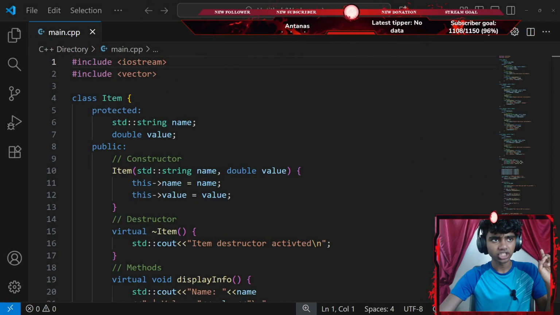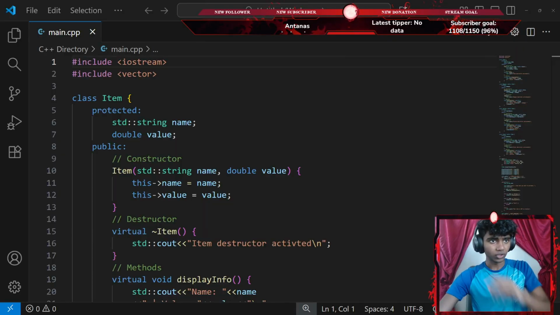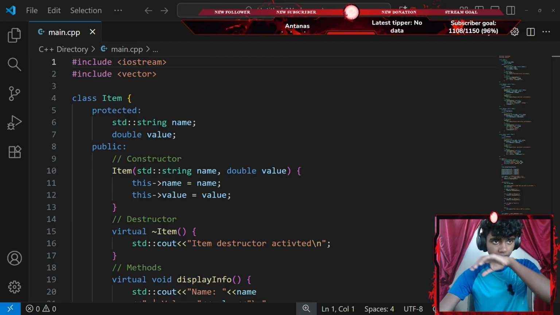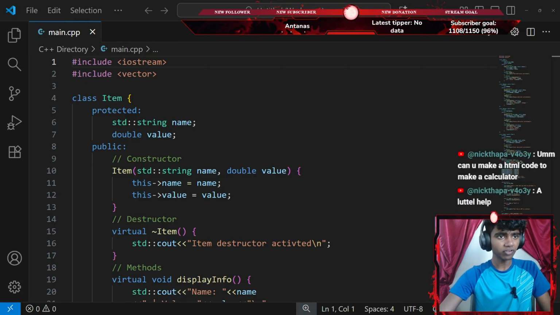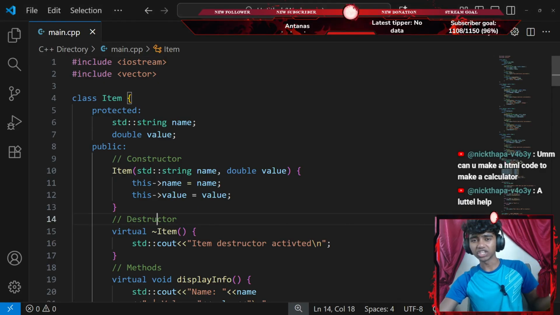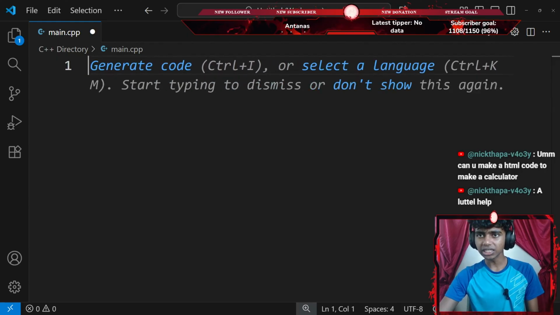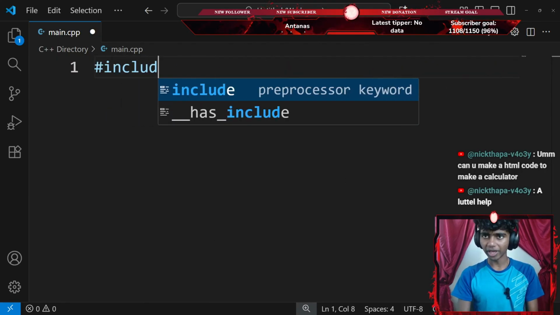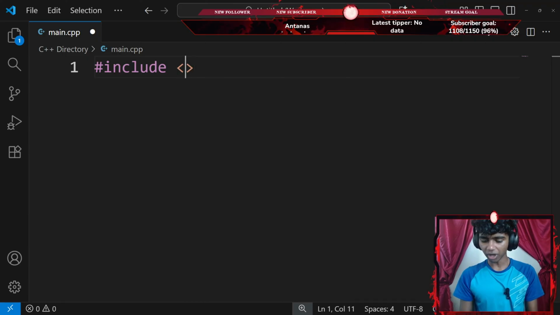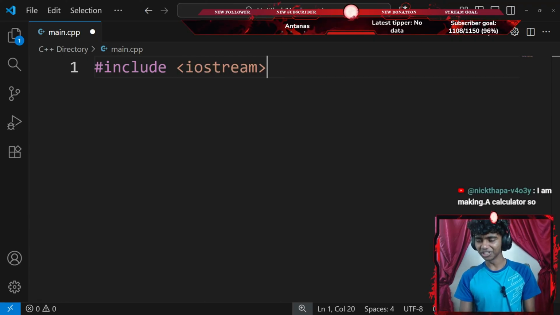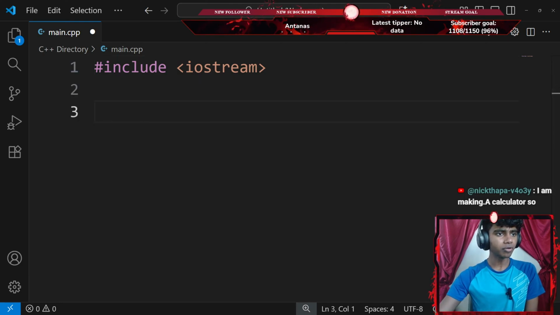Let me get Sensei/ChatGPT here real quick. There we go. Okay, let's scroll all the way up till I see the instructions. And guys, this is the code from last stream because I didn't have time to work off stream whatsoever. That said, let's go ahead and delete this, and let me start off by including a pair of angle brackets. I want to include iostream. I'm making a calculator. Honestly, it does sound pretty cool. Okay, so let's see the instructions.